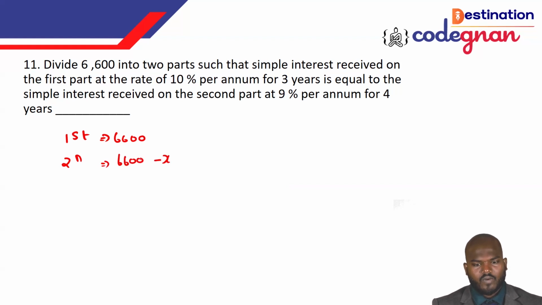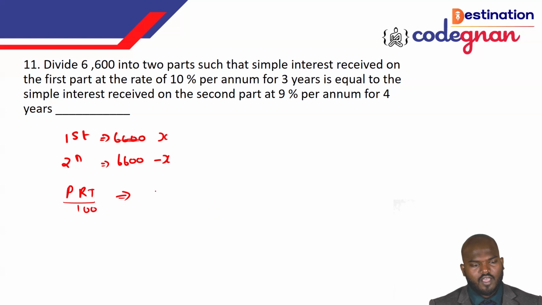For example, you're going to use the same values only. If you're taking x, I shouldn't take 6600 because it will become wrong. So consider the first part to be x, and the second part is the total amount minus x. Now I'm using the same formula, PRT by 100, but dividing into two categories, first part and second part.